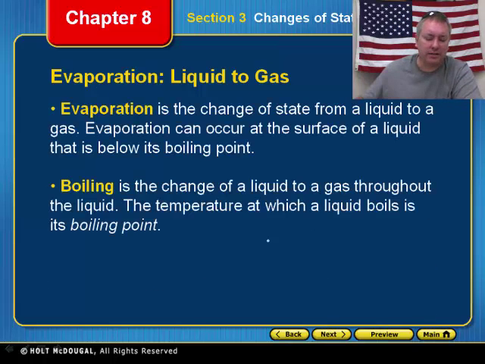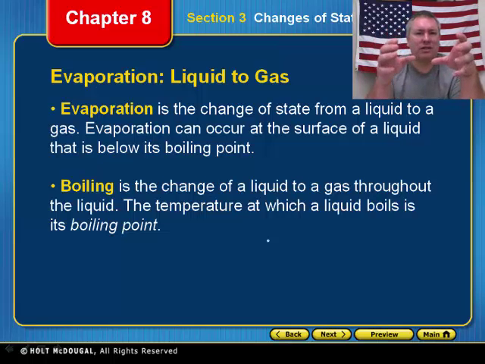Now, the next thing will be evaporation. Evaporation changes state from a liquid to a gas. Now that's what happens when you put that pot of water on that stove, you turn up the stove, and you start seeing gas coming out of that liquid. Now that is evaporation. Interestingly, evaporation does not have to occur when that substance reaches its boiling point. All that has to happen is those particles inside that water have to be moving fast enough that they overcome their attraction and they turn into a gas.